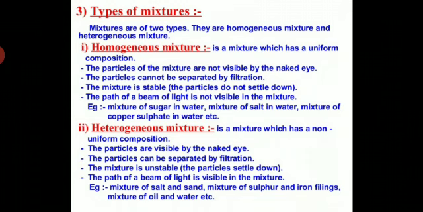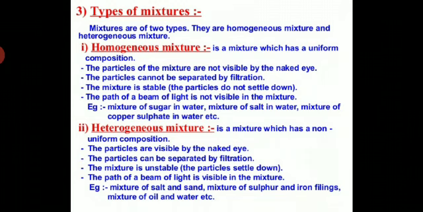Understand? A homogeneous mixture is a mixture which has uniform composition. And if we talk about it, the particles of the mixture are not visible by the naked eye. So what will happen? There are no visible and sharp boundaries between the various components of a homogeneous mixture.